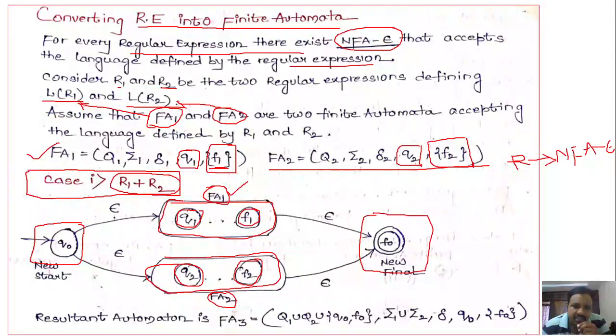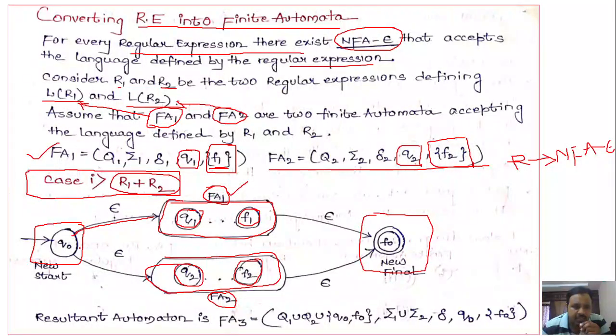After considering finite automata 1 and finite automata 2, insert one starting state and one final state.